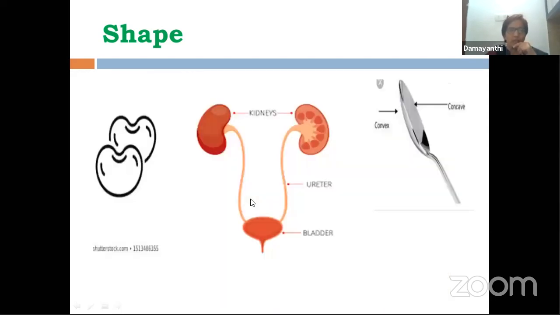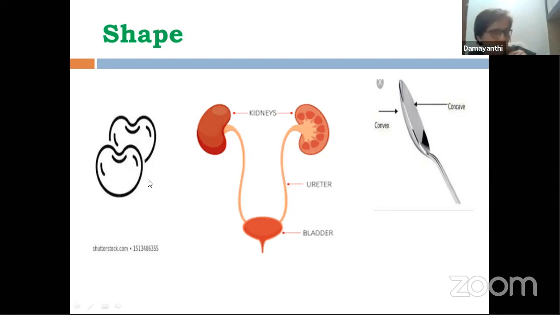Similarly, if you are talking about the kidney's shape, it has an outside convex shape like your spoon, and inside this depression is concave. Over here also, this is convex and this one is the concave part, same as I showed once again with the help of a spoon, convex and concave.